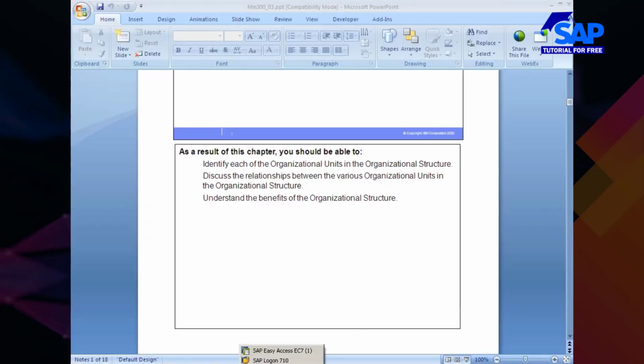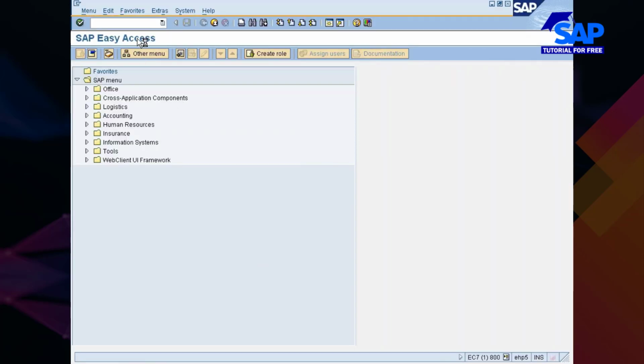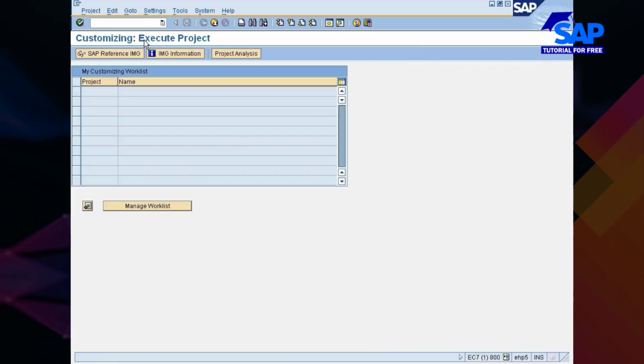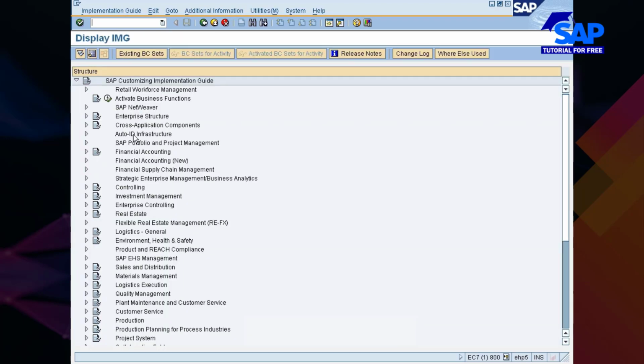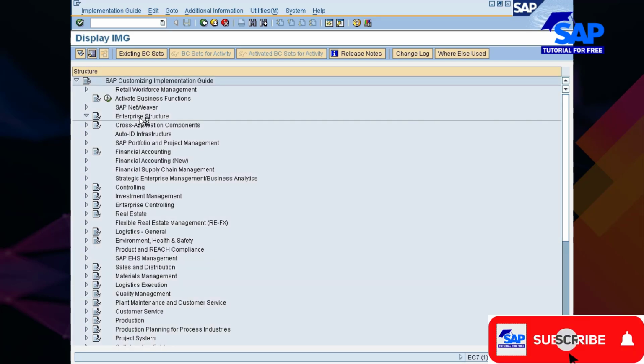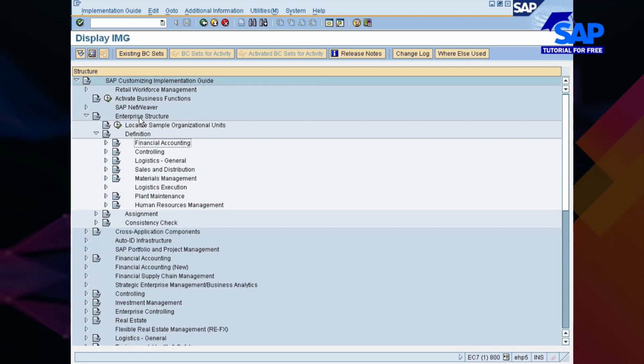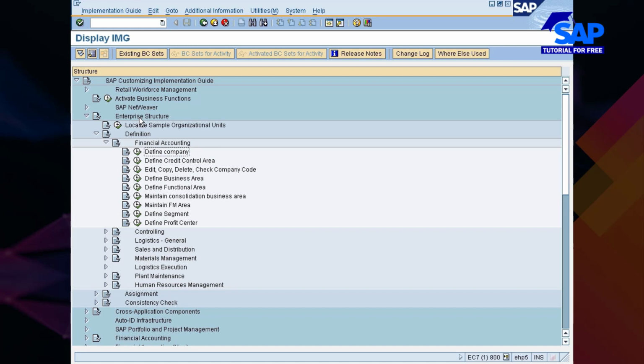Let me just go through the things we have done yesterday. So we went with SPRO, that's the configuration transaction code. We went into enterprise structure. We have defined various organizational elements in financial accounting. To start with, company, that is group company.